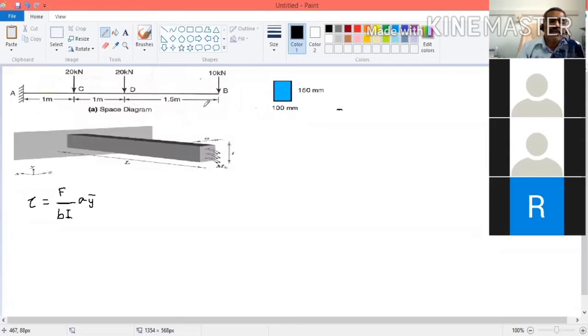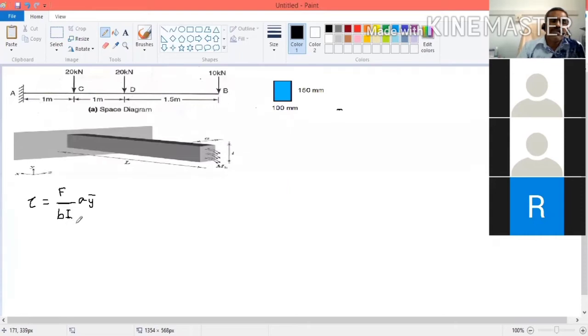Whenever you calculate shear stress, we are interested in the maximum shear stress, so you have to take the maximum shear force. What is the value of the maximum shear force? It is 50, that is 10 plus 20 plus 20. 50 kilonewton is the shear force. Now what is B in this problem? B is equal to 100.